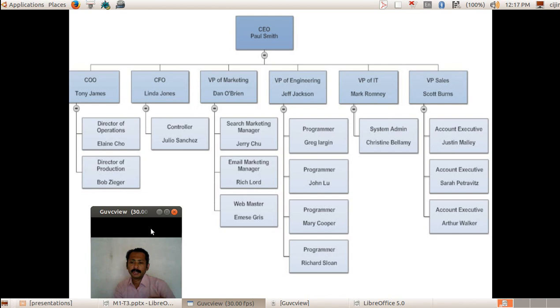So this is related to a higher organization. This is also an organization chart which indicates the levels of operations, the levels of authority, or the delegation of powers.